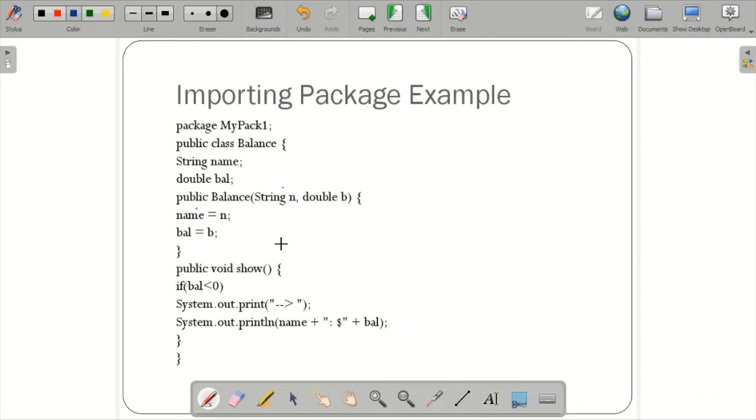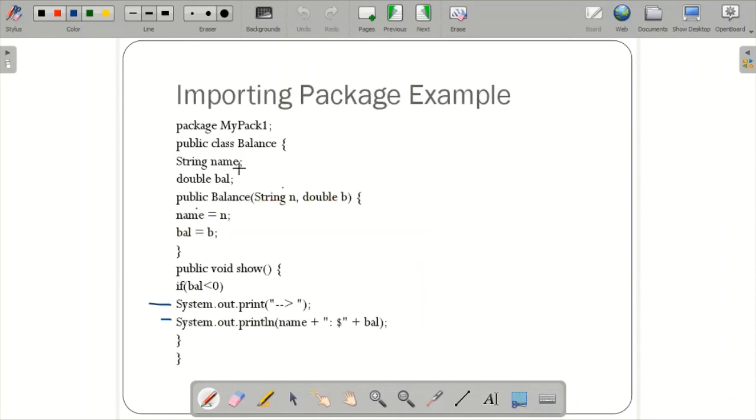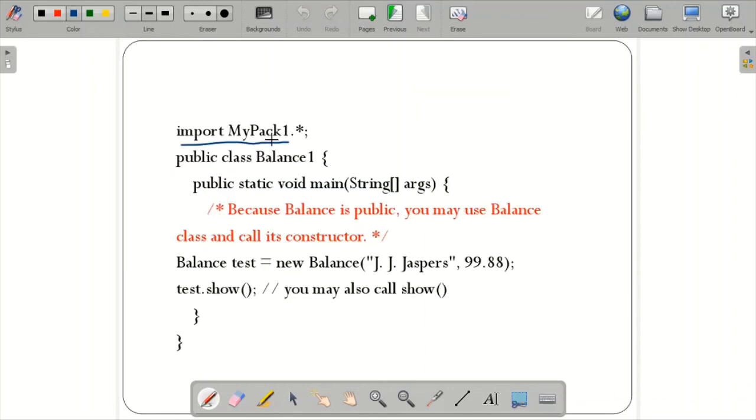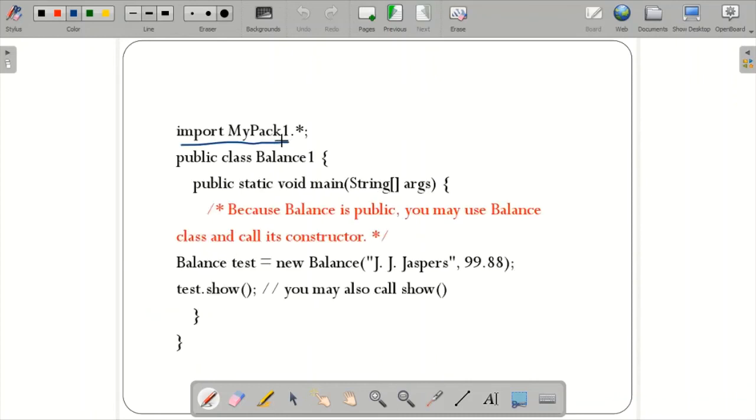If you want, we'll see whether we get an error or not. Here is the same code: the name will be stored, the balance will be stored, and if the balance is less than 0, this will be printed, and then it will print this particular statement. And this is a project. I've created a new project, and within that I've created a main. Over there I've imported this package mypack1.*. That means all these things will be imported. Imported means nothing but that they will be included in this particular program. Instead of writing this code again, we can just use the import and get those classes.